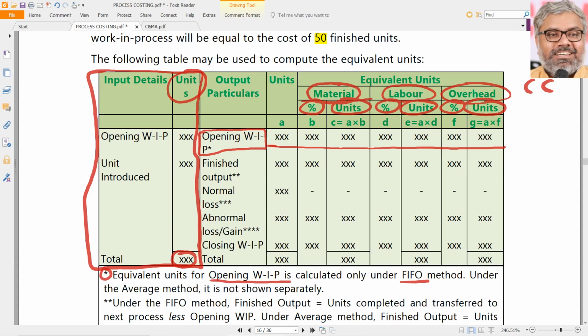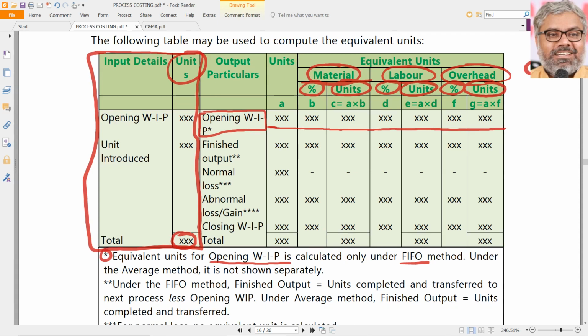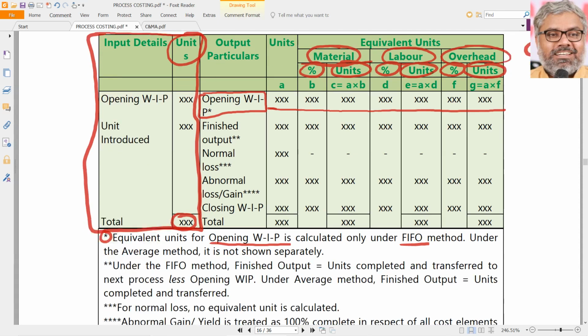If it is not FIFO, straight away we can have the overall number of units of opening work in progress and units introduced distributed between four common things. Four things, what are those? One is finished output. Finished output will be what? Always 100% only, then only it is finished. So what will be the equivalent units for finished output? Here the percentage will be how much? This one 100%. This is also 100%. This is also 100%. Then only it is finished output. Otherwise it is not called finished output. Automatically it is 100%. That is the first point.